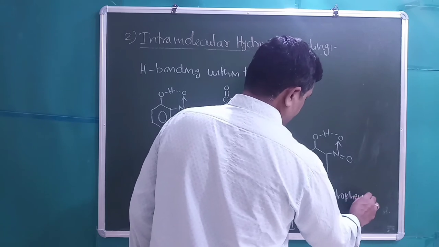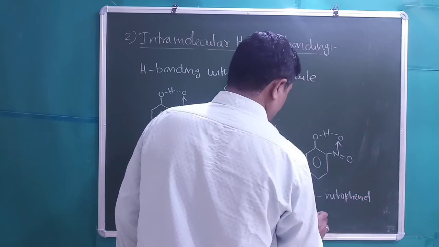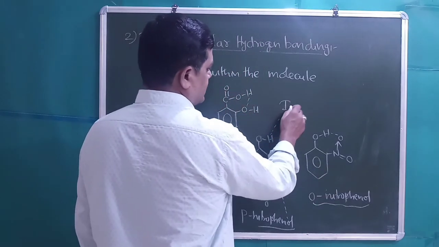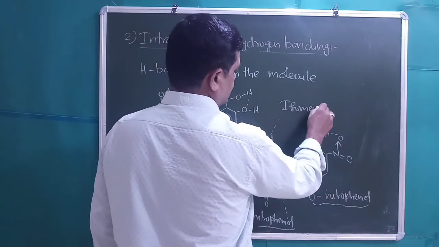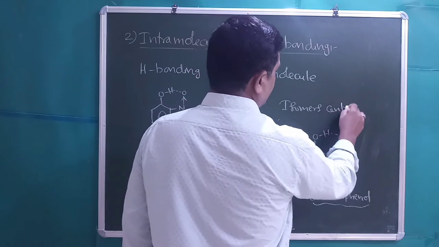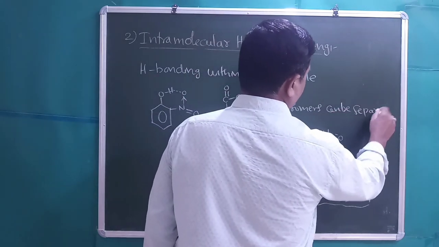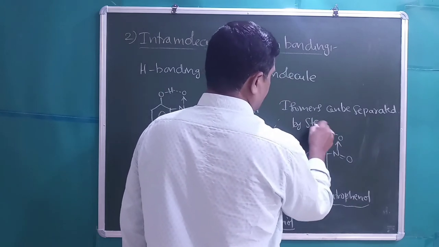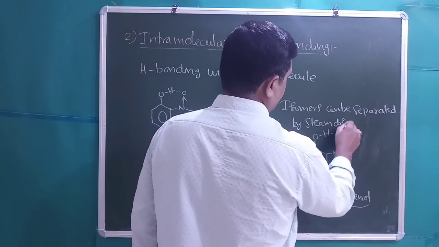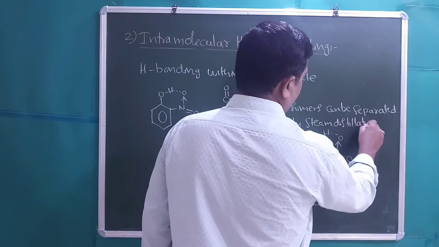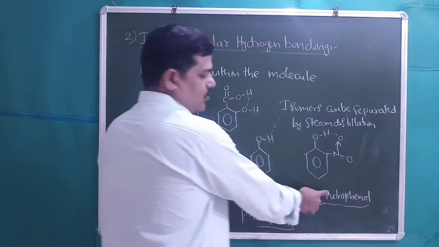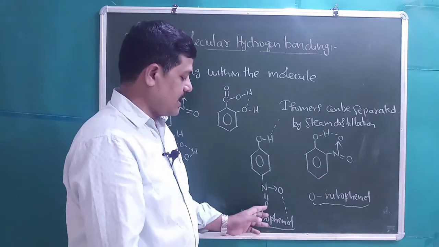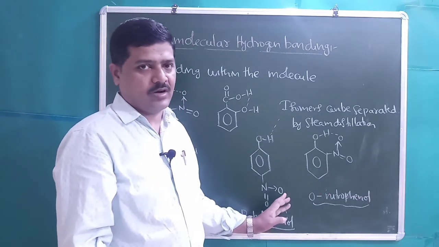Here the ortho isomer is steam volatile. Orthonitrophenol is steam volatile. Paranitrophenol is not steam volatile.